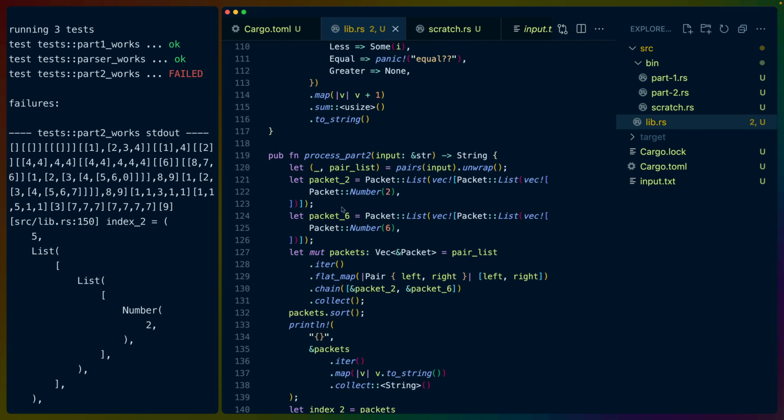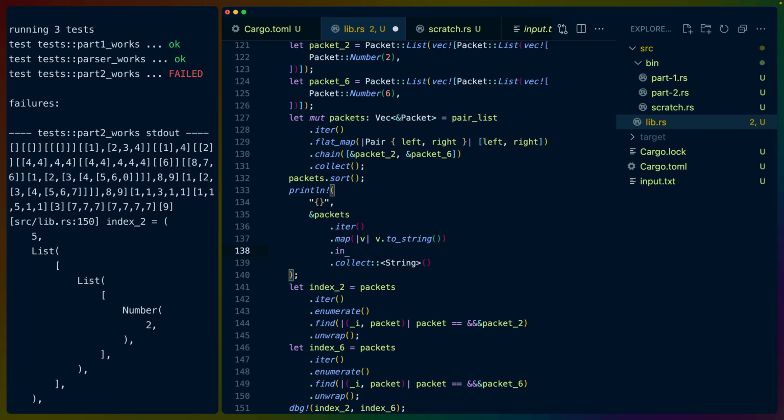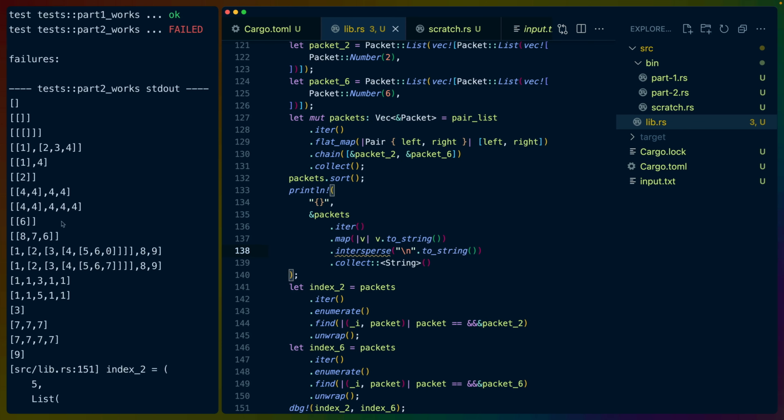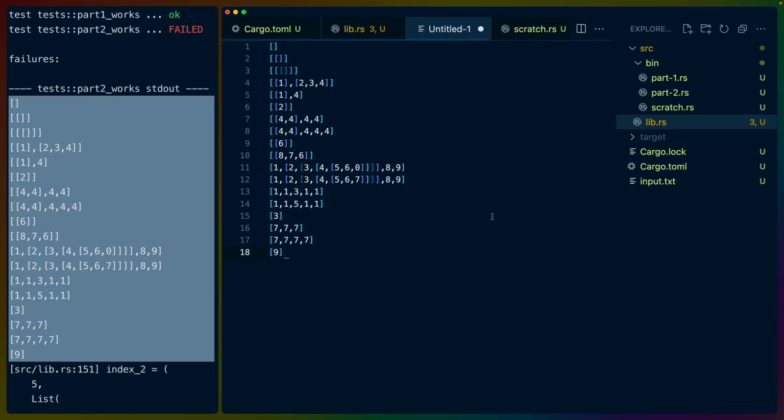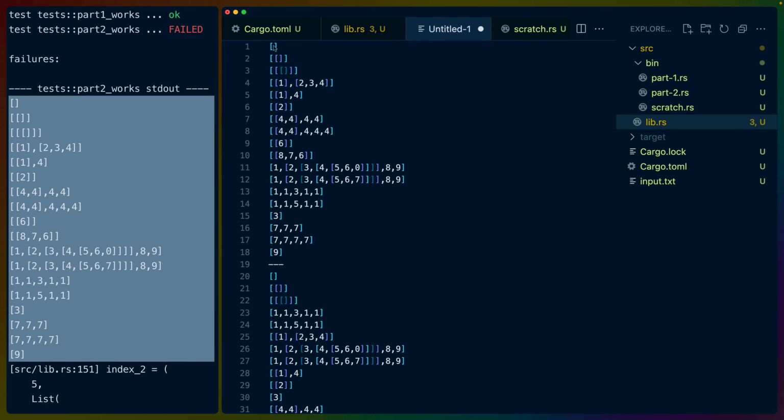And then when we do it here, I want to intersperse a new line. And this is our output. Copy that, throw it over here, copy this, search for it in this file, find out it doesn't exist, find out that the ordering is incorrect. So it should be this, right? And then 11311, which is way down here.